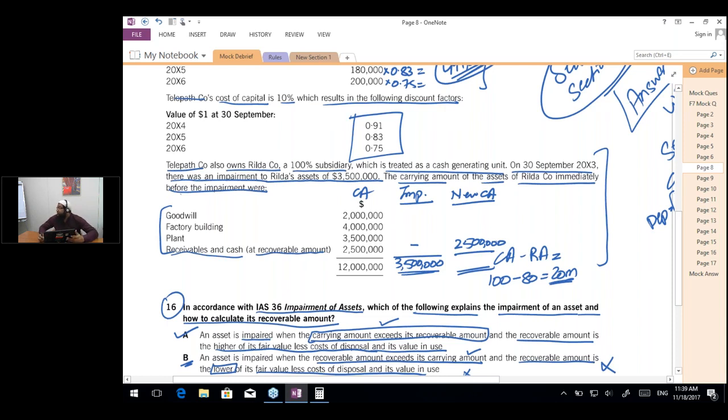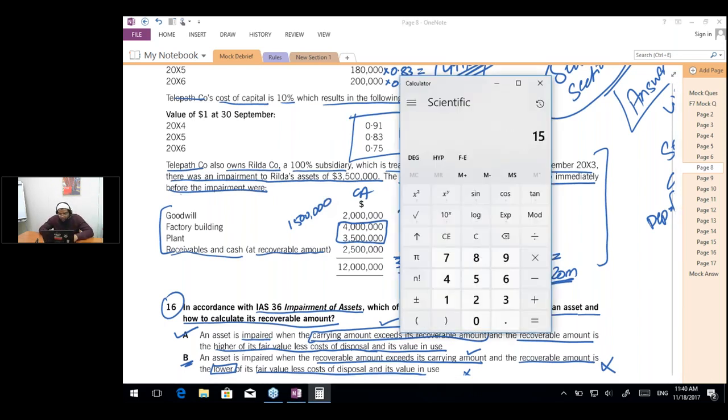Similarly, even if it's not a 100% owned subsidiary, the answer would remain the same. Now, first the loss will be allocated to goodwill, which is 2 million. So the goodwill is now 0. So the remaining loss will be allocated between these two of them, which is 1,500,000 is the remaining loss to be allocated. So I'm calculating on the plant.